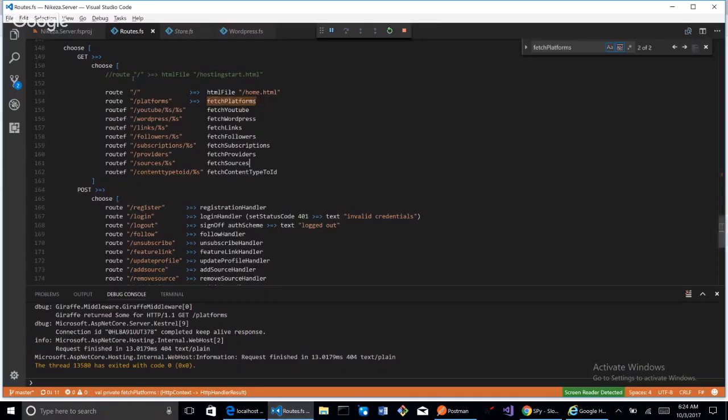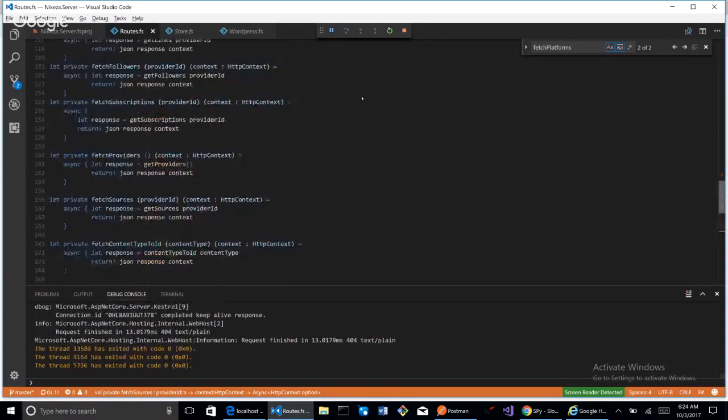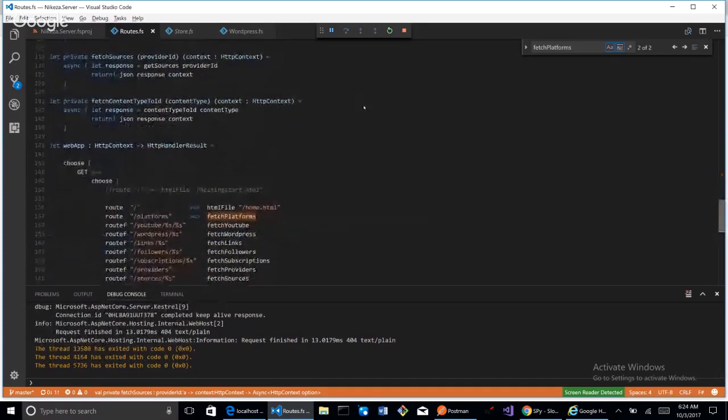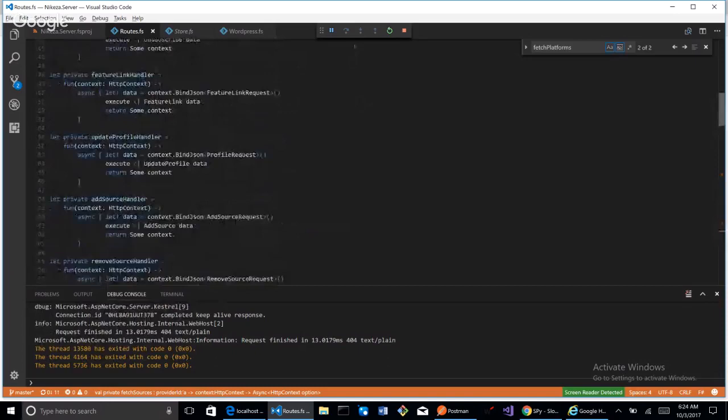So yeah, this is on the solution. This code base is on my GitHub Nikeza account. So you go to github.com/Nikeza, and this is pretty much the code base. This specifically is Nikeza's server, and it's just not working out for me.